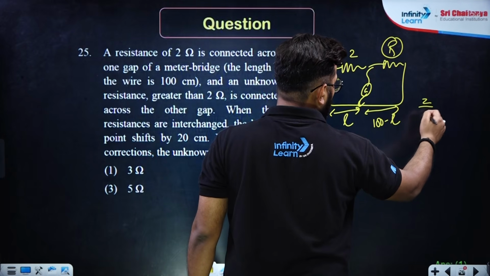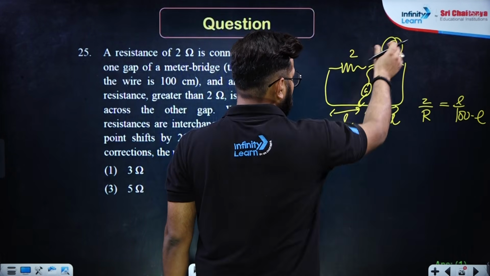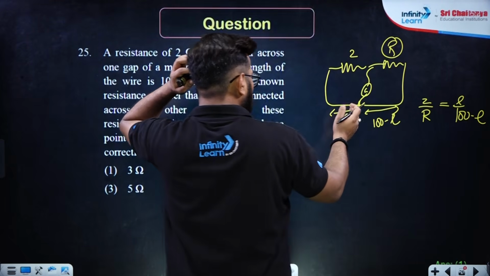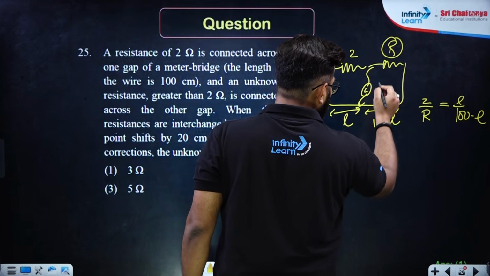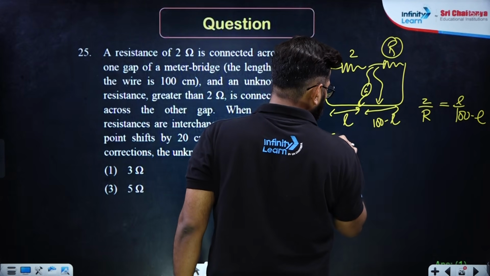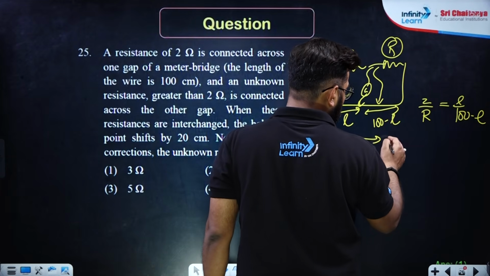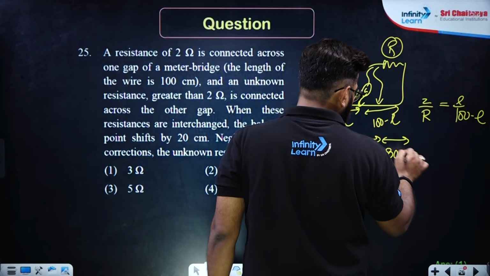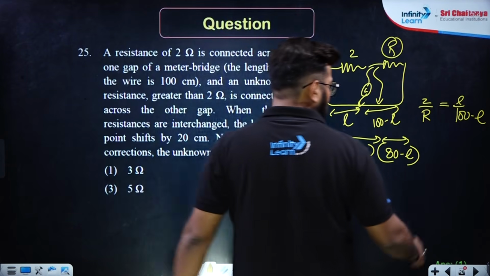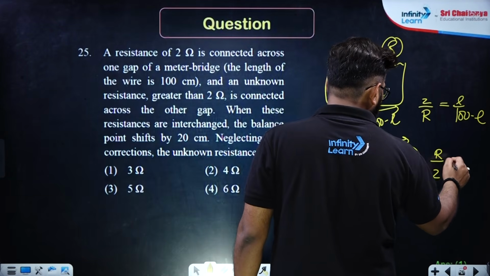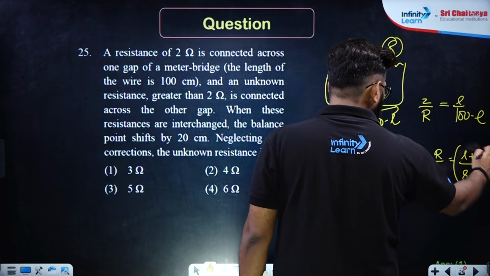right? So 2 upon R is first of all L upon 100 minus L. And in the next case, when this will be there, this will be shifted over here. So this will shift further by 20. So this will become 100. This will shift further over here, correct? So this length will now be L plus 20. And this will be 100 minus L minus 20. So this will be 80 minus L, correct? If you add both of them, the net answer is going to be 100 only, right? So R is to 2 now will be L plus 20 whole divided by 80 minus L, correct?